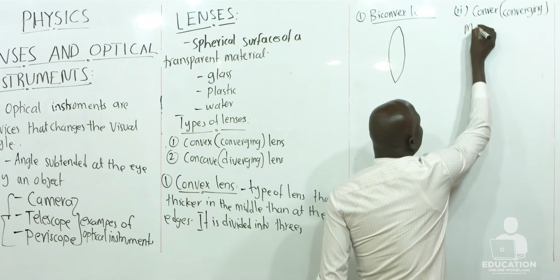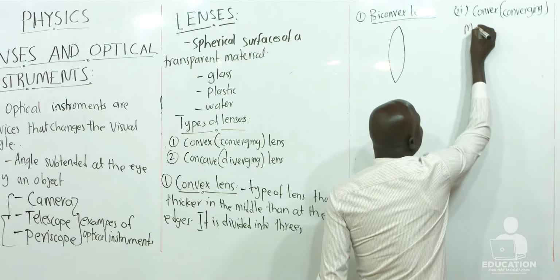Now, how does the convex meniscus appear? So this is how it looks. So this is a converging meniscus, which is still another division of the convex lens.